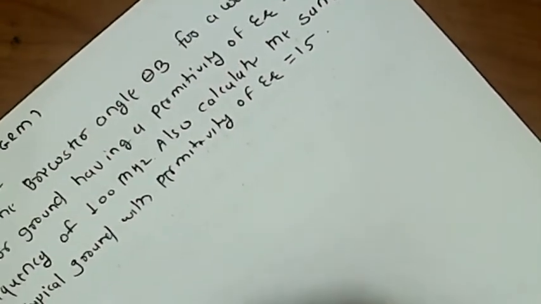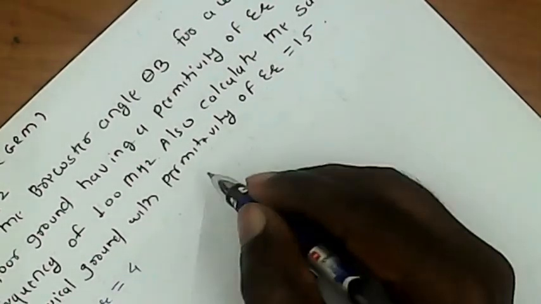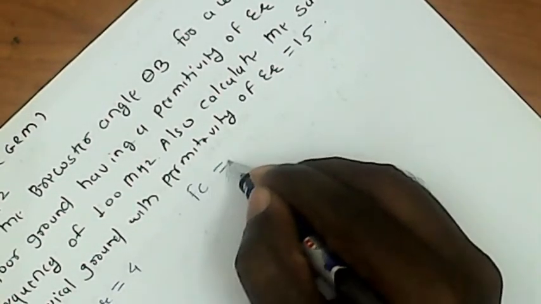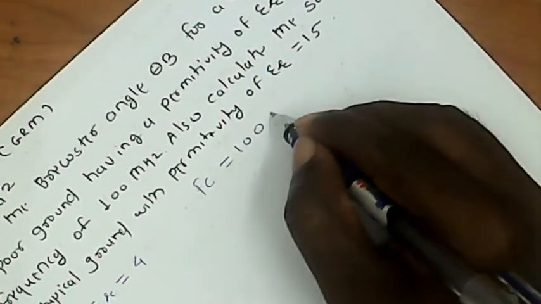We can calculate first. We write down the given data: relative permittivity is equal to 4, and carrier frequency is 100 megahertz.